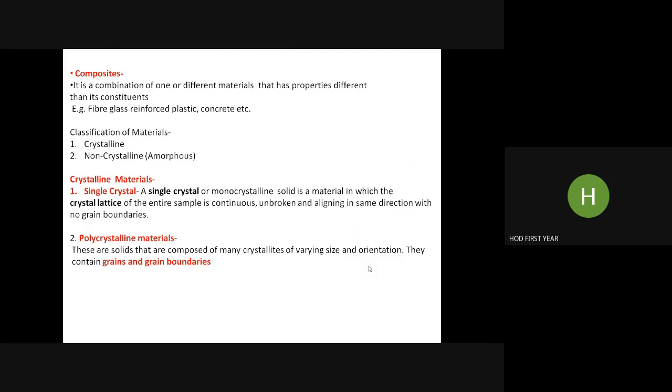Now what is a grain? A particular grain consists of all atoms arranged in one and the same pattern. That area, meaning the crystal lattice of the entire sample is continuous in that particular area, is called a grain. I will show you schematically.